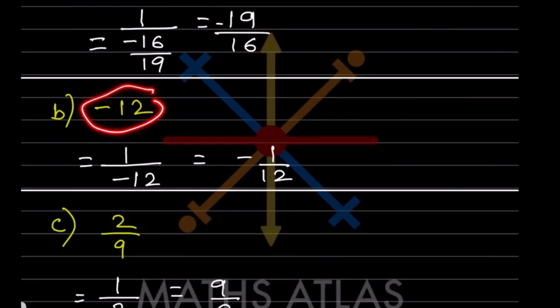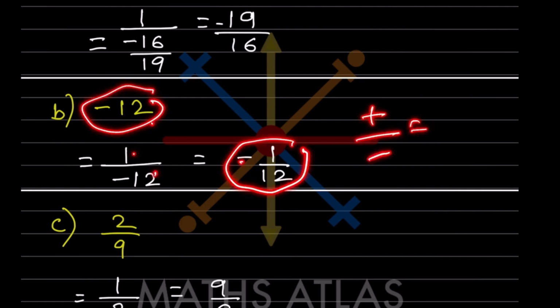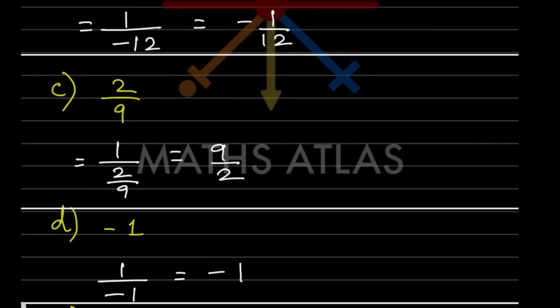Now for this one again it is 1 by minus 12. So we can also write this as minus 1 by 12. As I said, the plus of this is going to be the same, anyway you write, it is going to be the same. Now 2 by 9. So 1 by 2 by 9. So this is in the denominator, so this is going to get flipped over. 9 will go in the numerator, so 1 into 9 is going to be 9, 9 by 2.